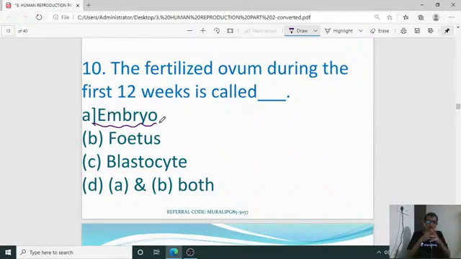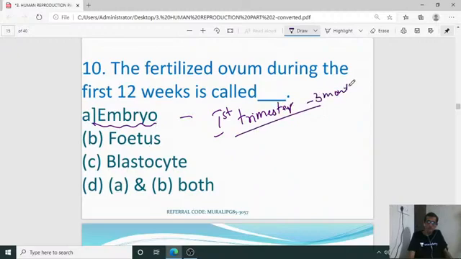First 3 months, later it is considered as fetus. 12 weeks means 12 by 4, that is 3 months, isn't it? So the first trimester, you can write like that. The first trimester is a 3 month duration, so it is called embryo.